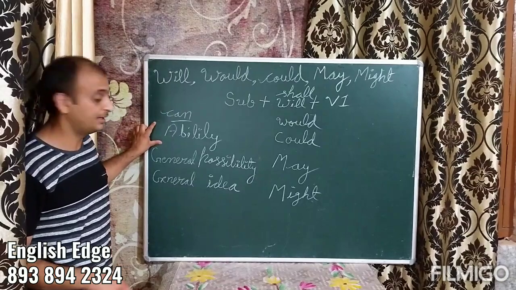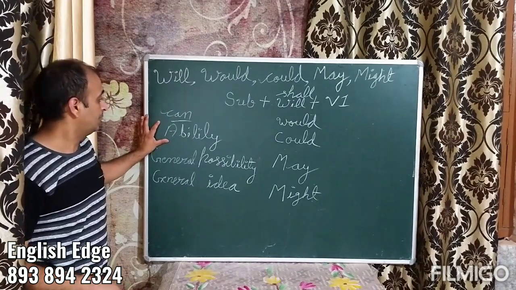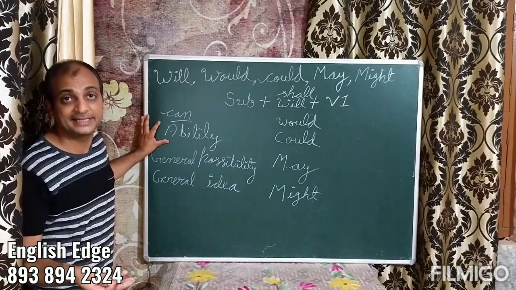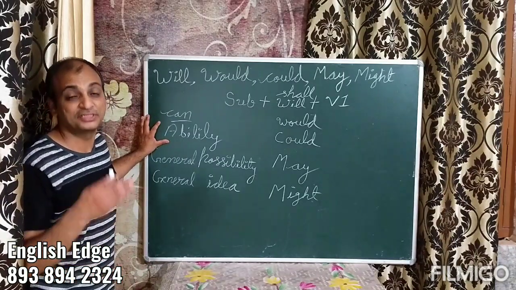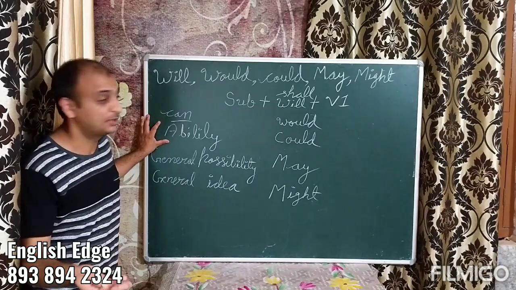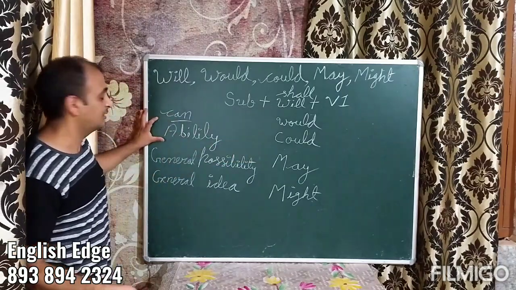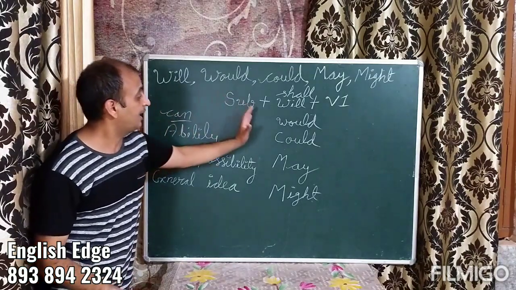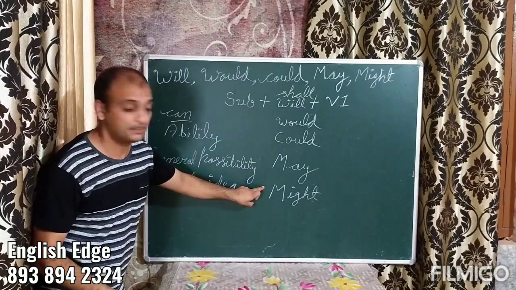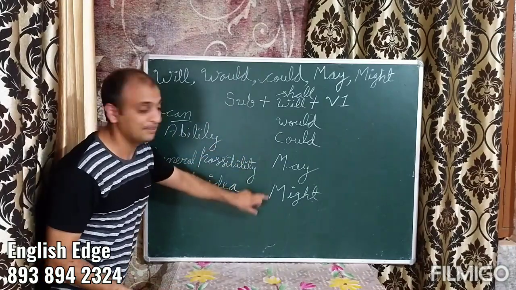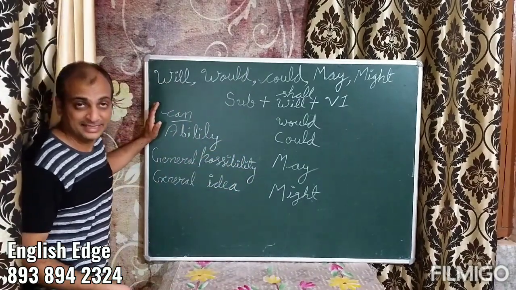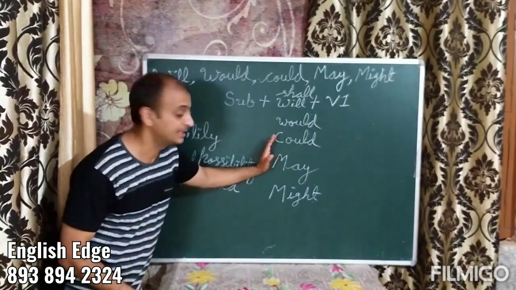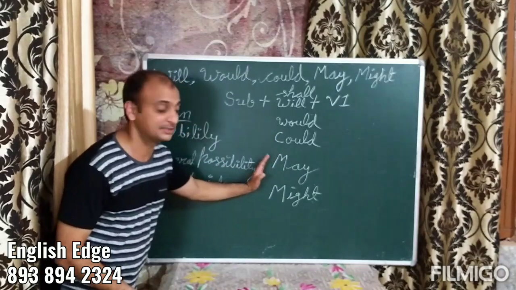I'll give you another example of can. For example, people generally get late, or people can get late due to jams. So it is applicable to so many people. It's not specific, so I'll use can here. People tend to get confused between can and these modals, especially can, could, may, might. So let's understand what can is. Can is all about general possibilities. It's not about specific possibilities. Could means specific possibilities.